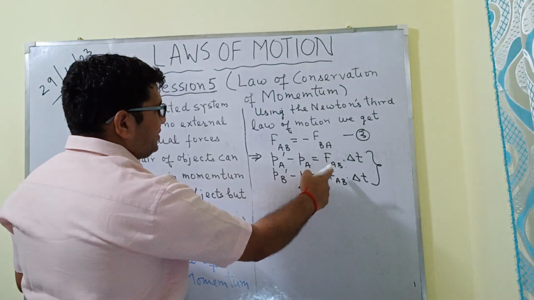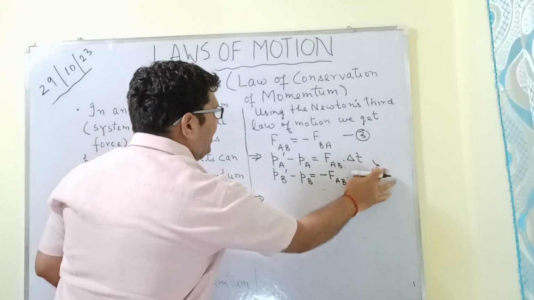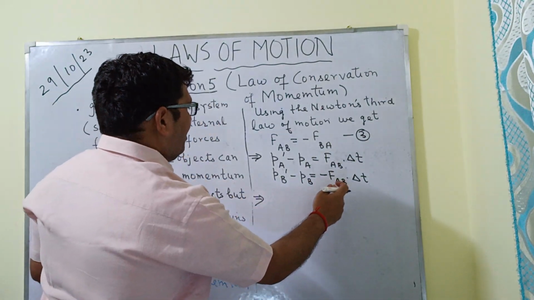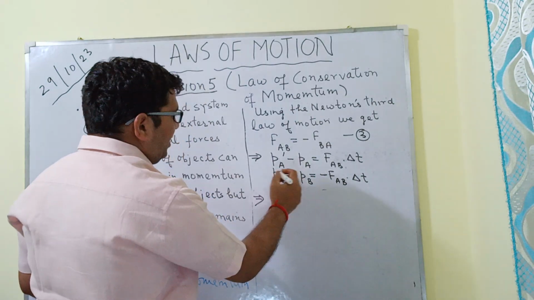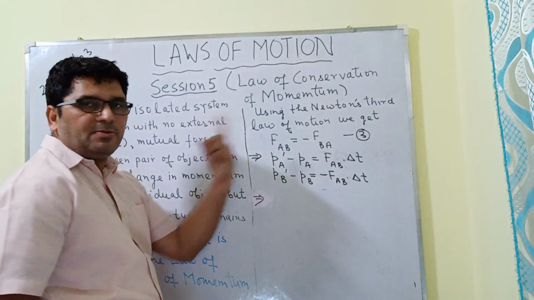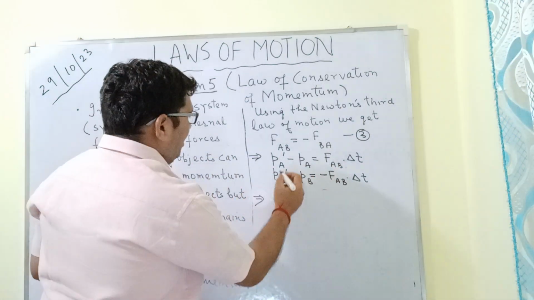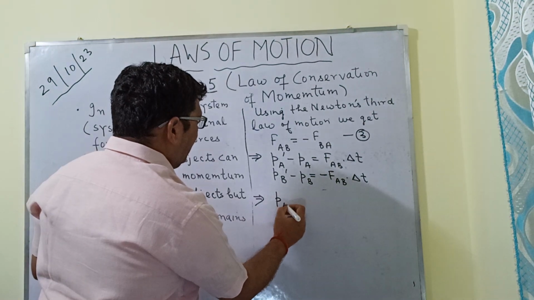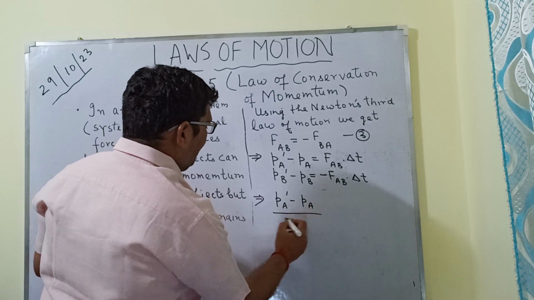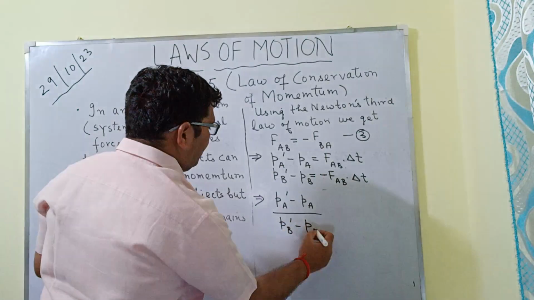So what we can do now is I can simply divide both these equations on the left hand side and on the right hand side. ठीक है? So that is PA dash minus PA divided by PB dash minus PB.